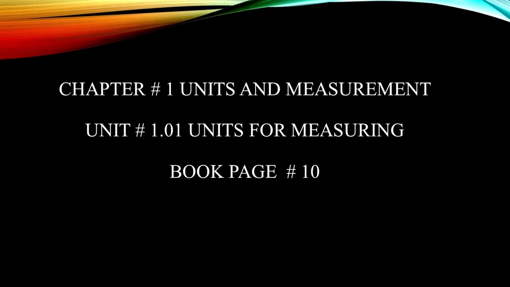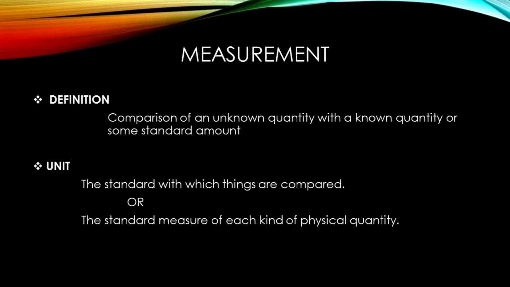The chapter name is Units and Measurement. Unit 1.01, units for measuring. It is on page number 10. What is measurement? First of all, we will define measurement. The definition of measurement is comparison of an unknown quantity with a known quantity or some standard amount. So first of all, let's understand this definition. What does this definition mean?